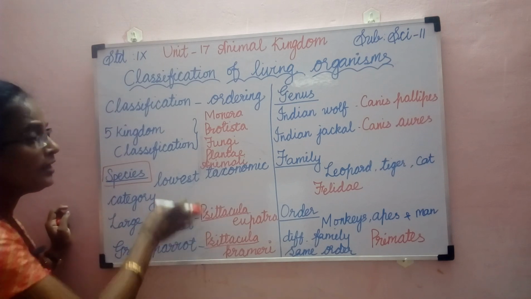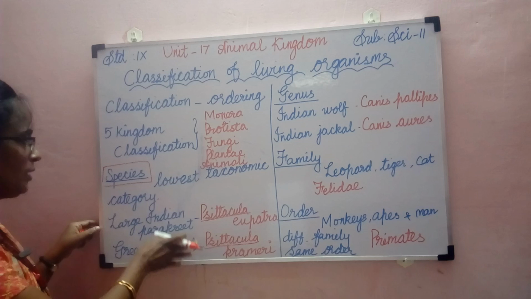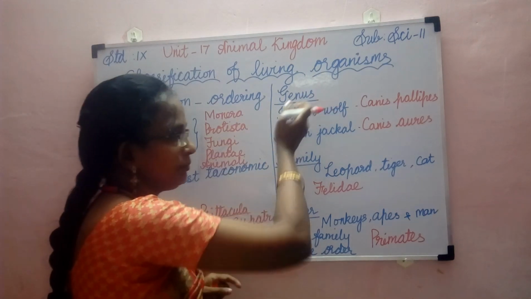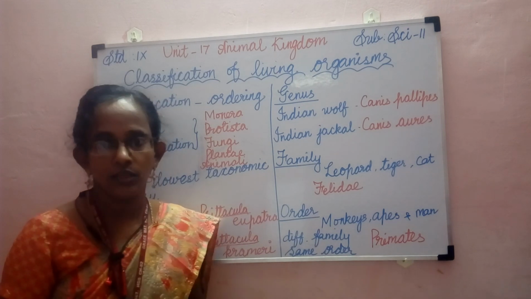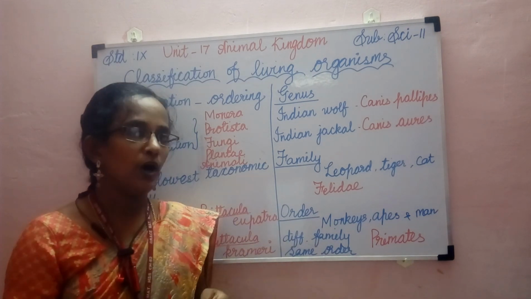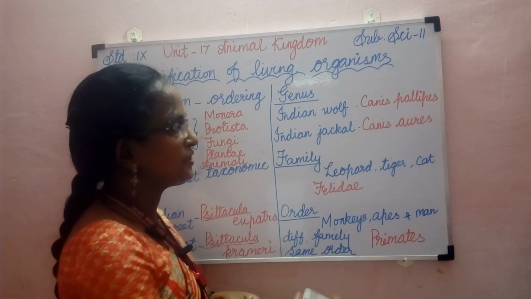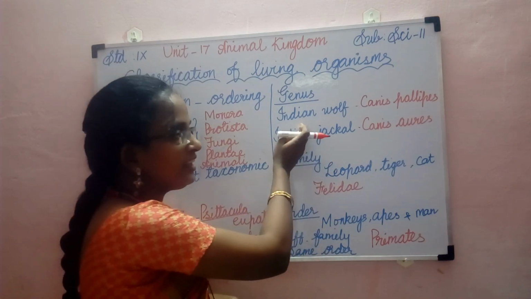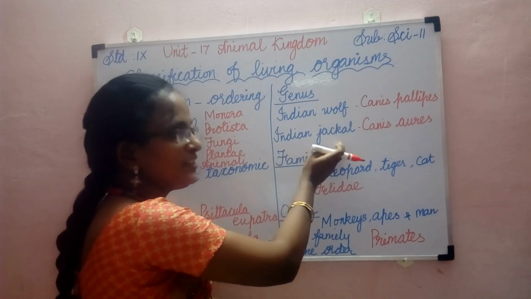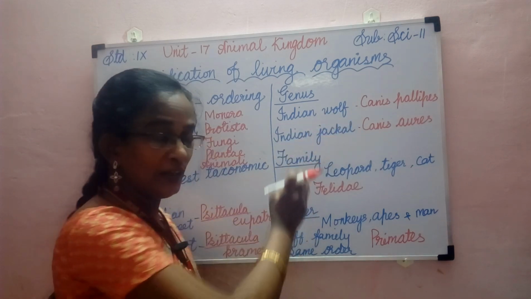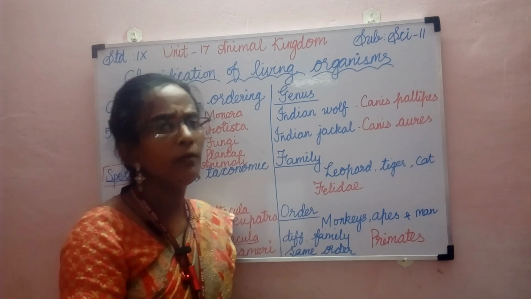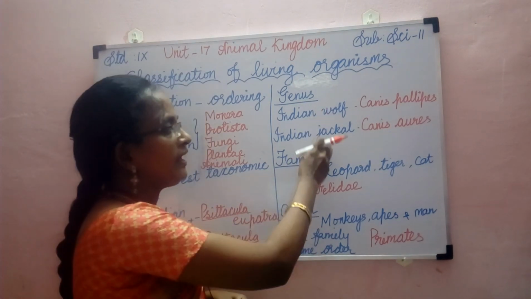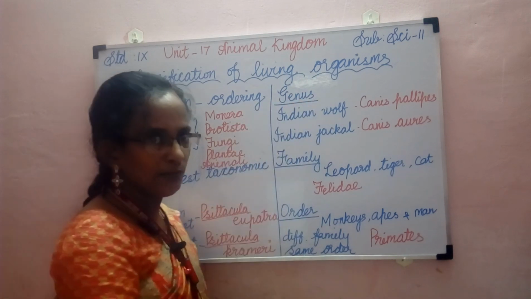So this is the lowest level of taxonomic position, that is species. Then the next level of taxonomy is the genus. Here the group of closely related species are categorized. For example, when we take the Indian wolf and the Indian jackal, there are many similarities among them, but a few differences are there, so they both were grouped under the same genus.